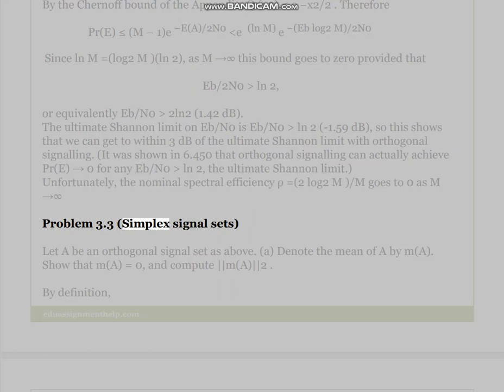Problem 3.3, Simplex signal sets. Let A be an orthogonal signal set as above. A. Denote the mean of A by m(A). Show that m(A) = 0 and compute ||m(A)||². By definition, m(A) = (1/M) Σ aj.